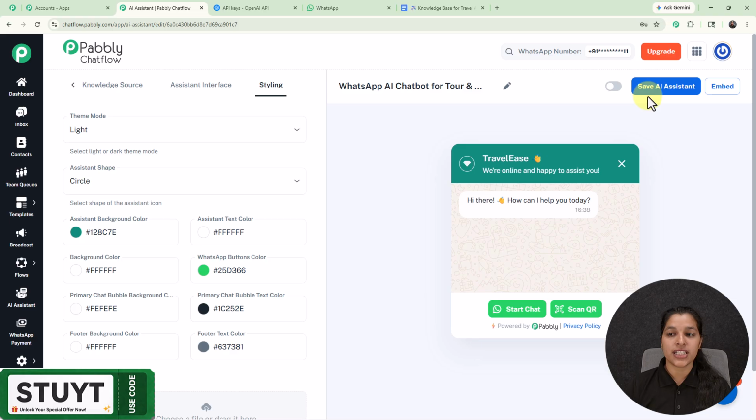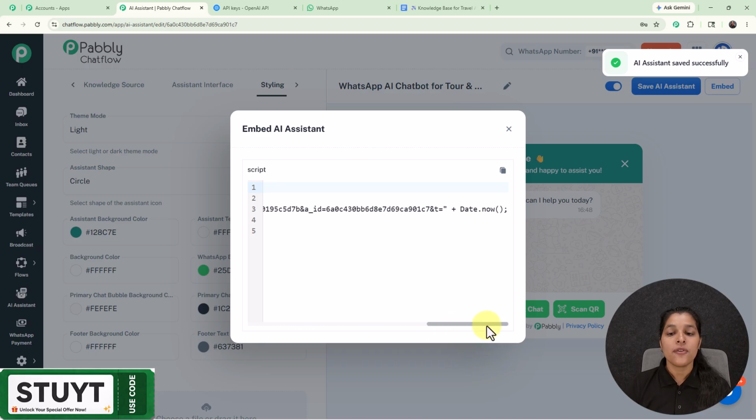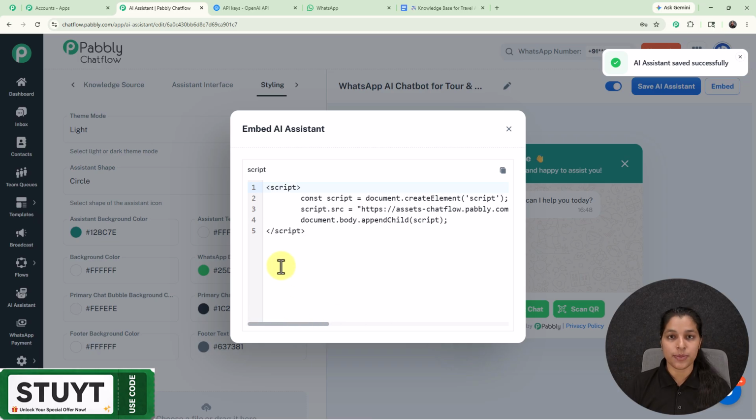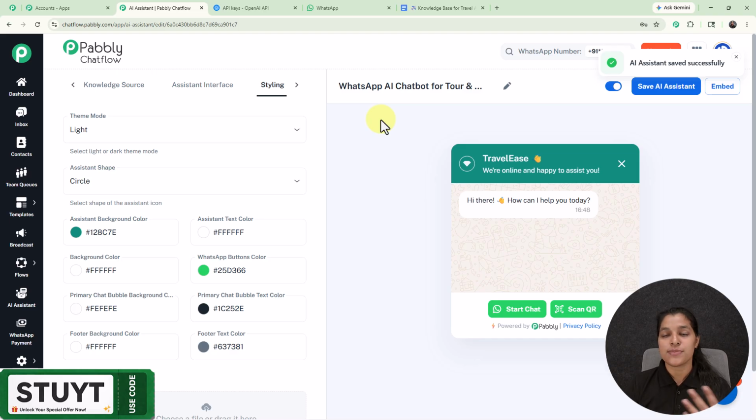Now we just have to enable it by activating this toggle, and for saving it we simply have to click over the save AI assistant, and right here it is saved successfully. Now if you wish to embed this AI assistant to your website, then you just have to click over this embed button, and right here we are getting the script code which you can paste over your website, and this AI assistant will be embedded to your website. So this is the process for embedding this AI assistant to whatever website you are running, and this is such an easy process. And now let me show you another important task, that is enabling the AI assistant.